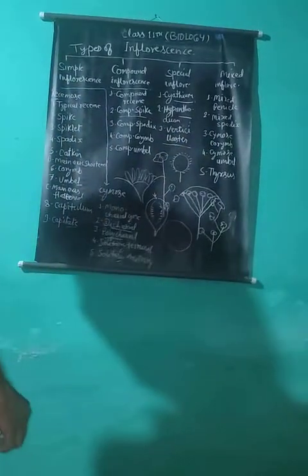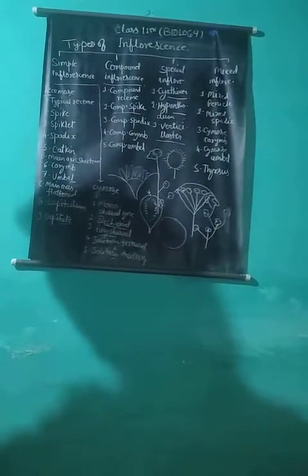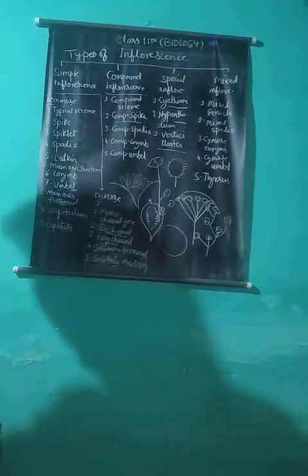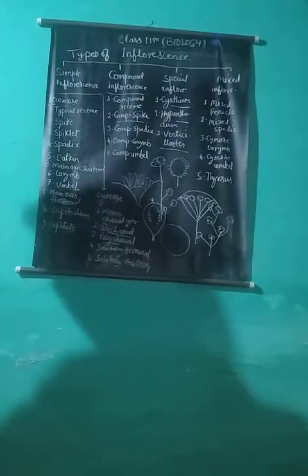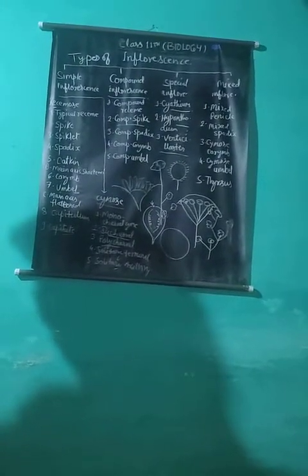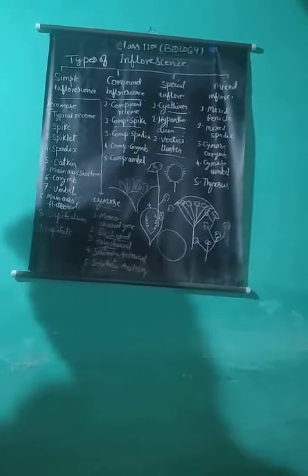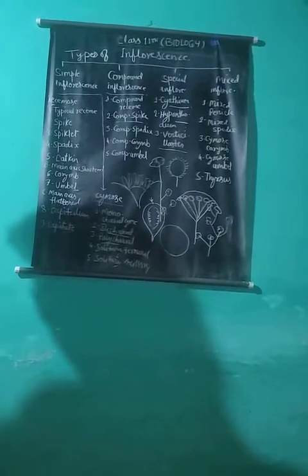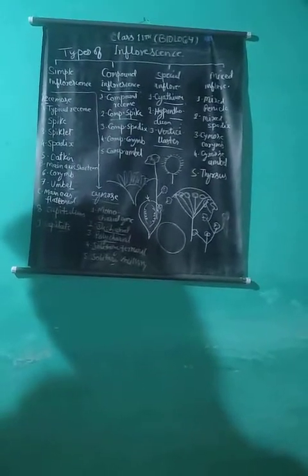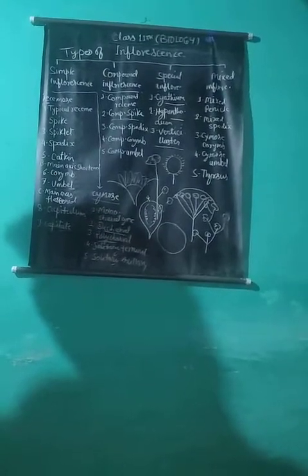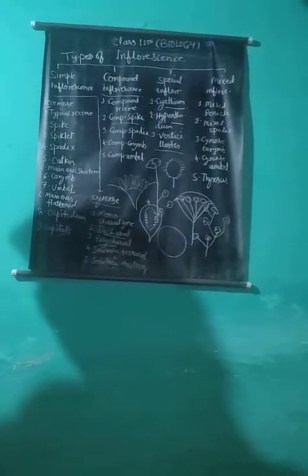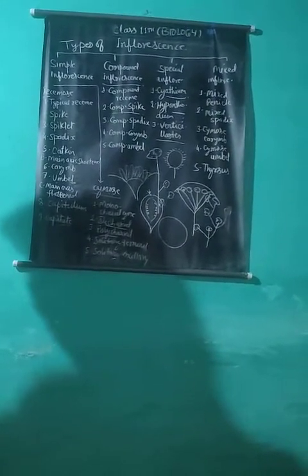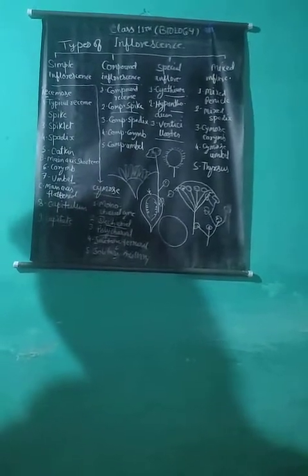Verticillaster. It is a complex inflorescence and is a special feature of family Labiatae in which the leaves are of the opposite superposed type. In the axil of each leaf is present a condensed biparous cyme consisting of sessile flowers, and it ends in a scorpioid cyme. Flowers of the two inflorescences are crowded together to form a false whorl at each node. Hence it is called verticillaster inflorescence. Example: Ocimum, tulsi, salvia, coleus, mint, etc.